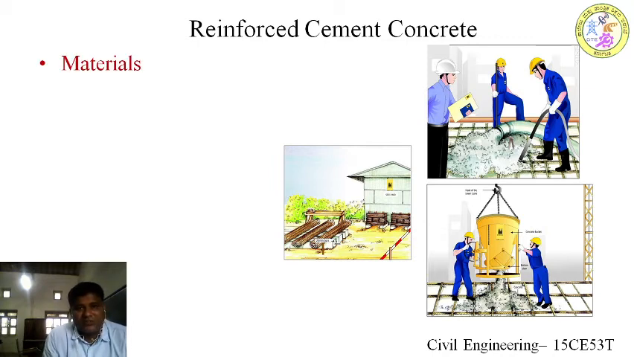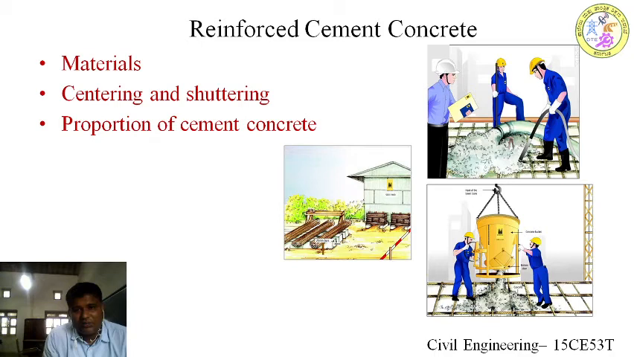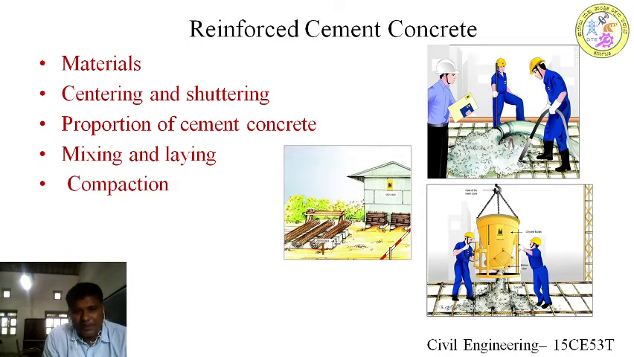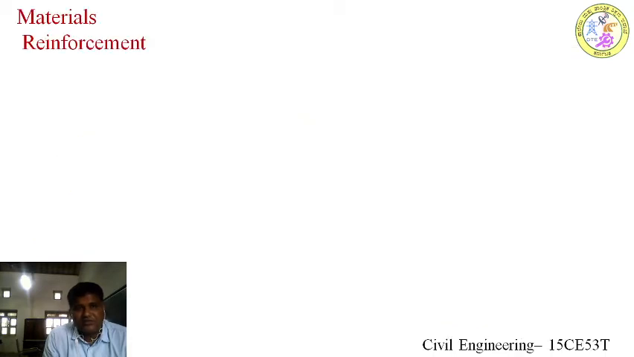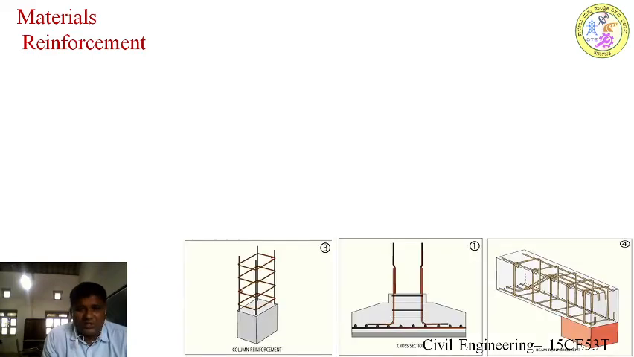So basically reinforced cement concrete, what are the attributes? Materials, centering and shuttering, which is going to give the shape, proportion, mixing and laying, compaction, finishing, curing and measurement. These are the 8 attributes. Materials, there are 2 important materials, that is cement concrete and reinforcement. Cement concrete we have explained elaborately in the earlier sites. So coming to reinforcement,